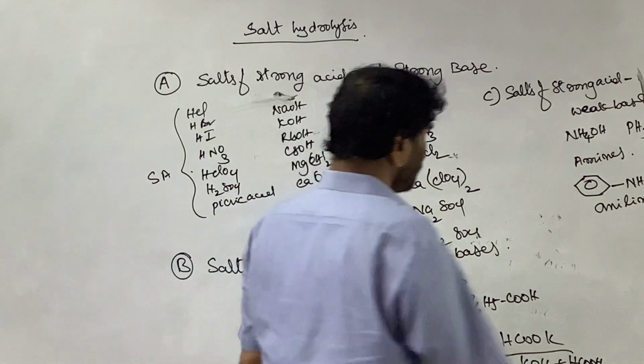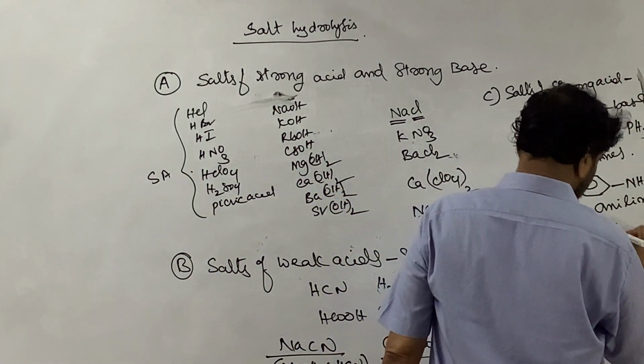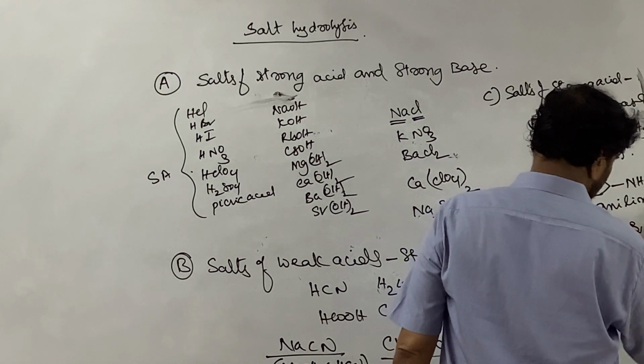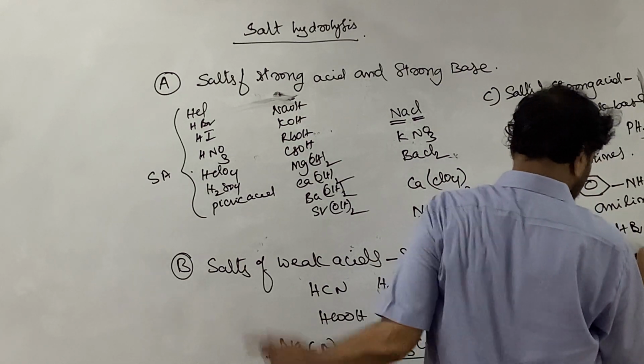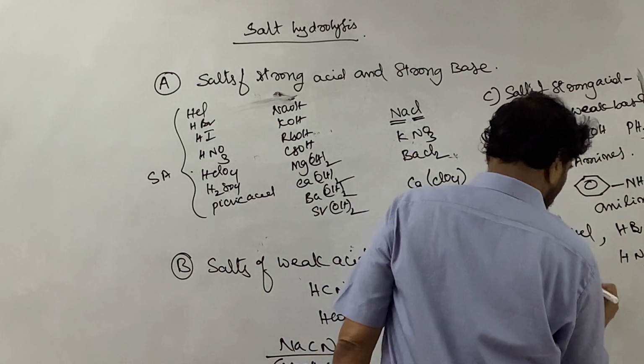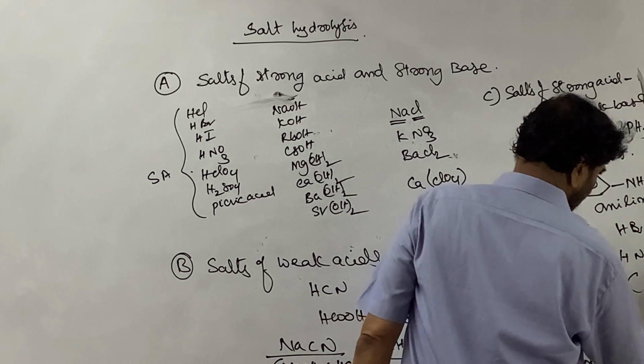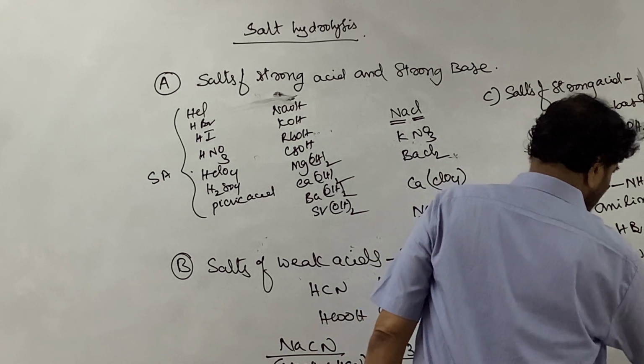And the strong acids: I need not tell you, HCl, HBr, HI, HNO3. Same list, the strong acid list. Now take ammonium chloride. This is formed due to the interaction of ammonium hydroxide plus HCl.